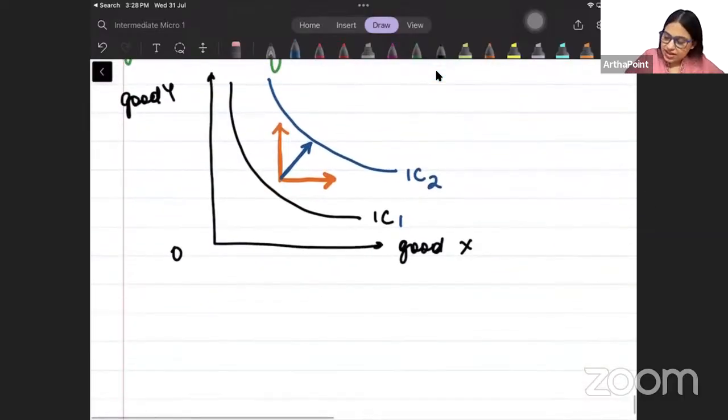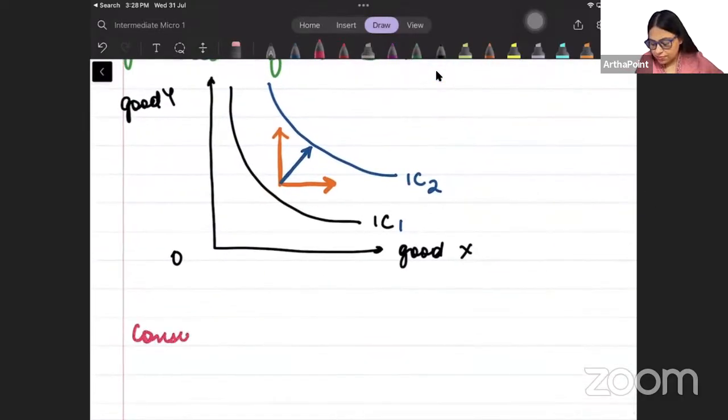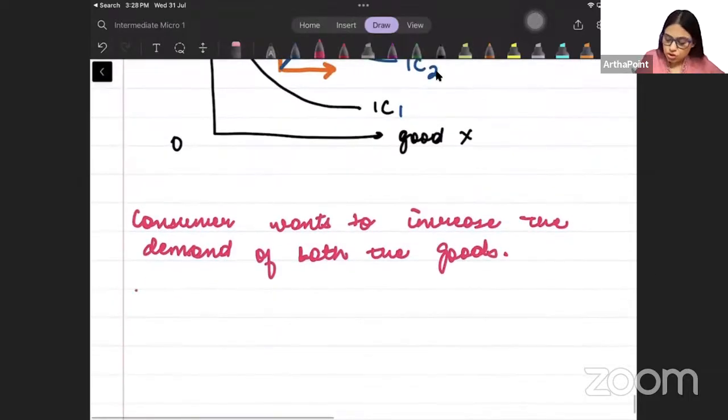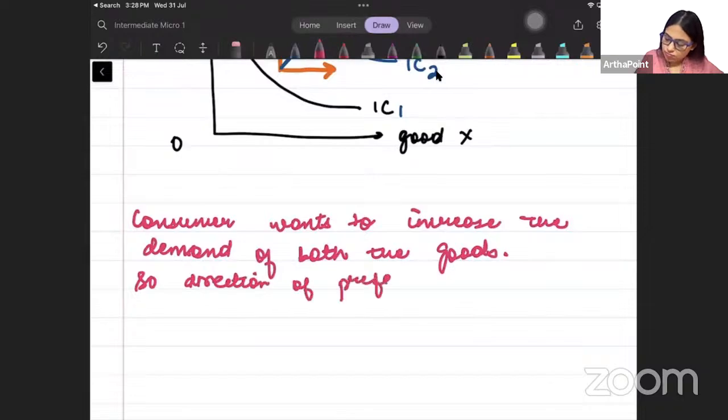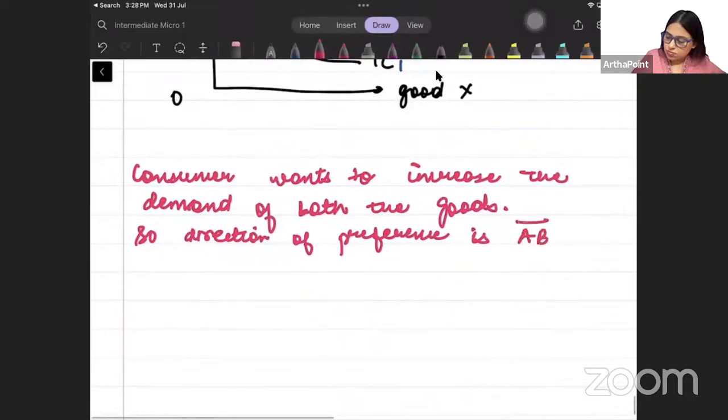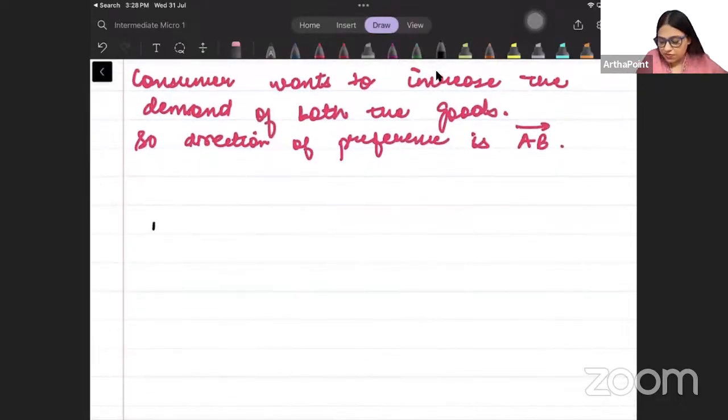Right? So we can say that in this case, the consumer wants to increase the demand of both the goods, right? So the direction of preference is, I can just label this, let's give it some names, A to B, okay.